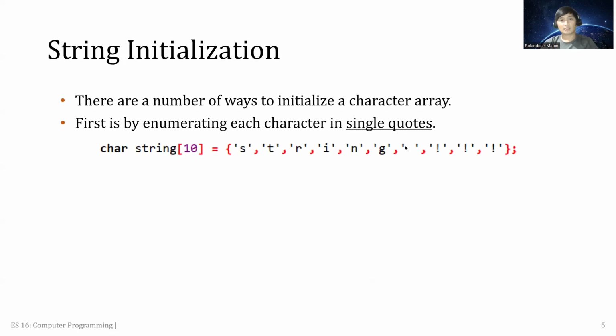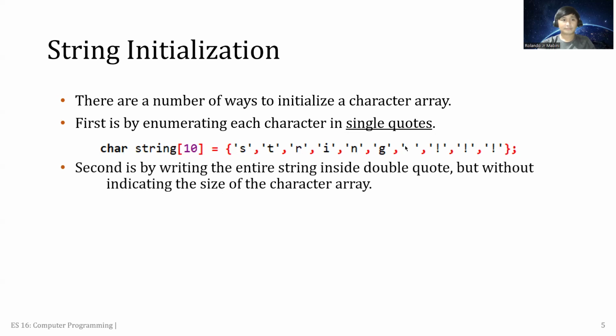So as mentioned earlier, we have this char, which stands for character, and then string, which stands for the array name, and then 10 describes the size of the character array or the string that it can hold. Here, each character is represented or enumerated in a single quote.